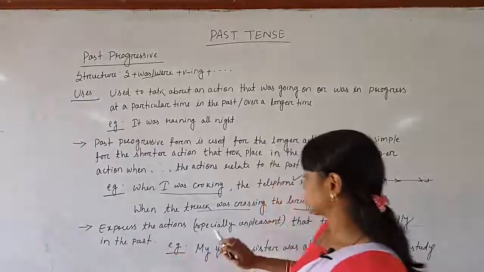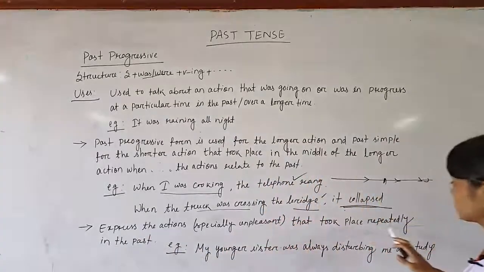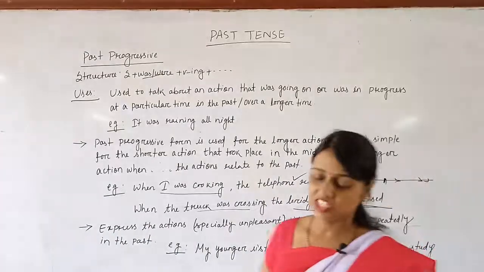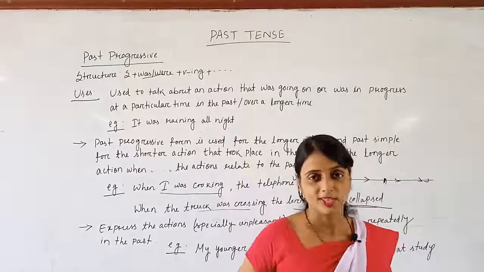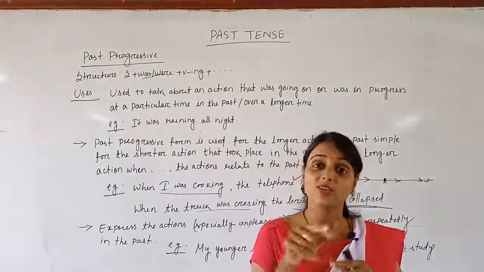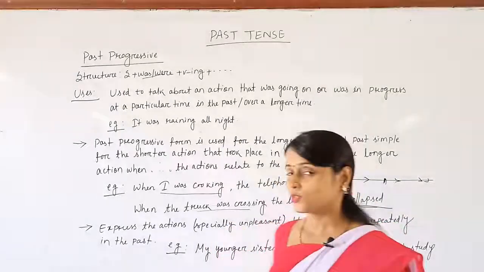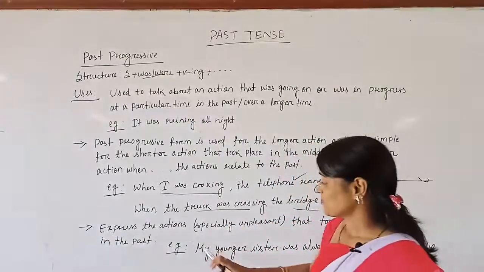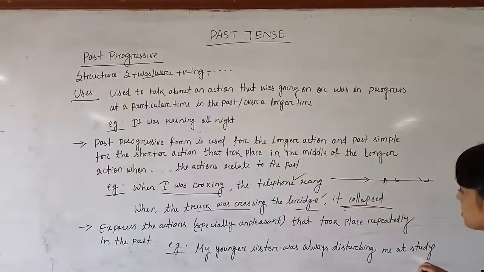Express the action, especially unpleasant, bad one, that took place repeatedly in the past. In my childhood days, my teacher was always scolding me. You are speaking this sentence that in your childhood days, your teacher was always scolding you. So what is mentioned? My younger sister was always disturbing me at study.